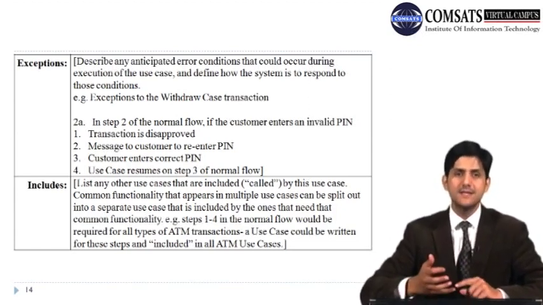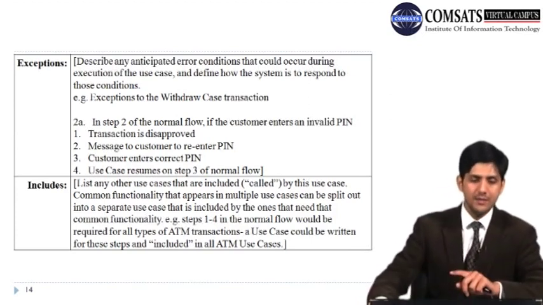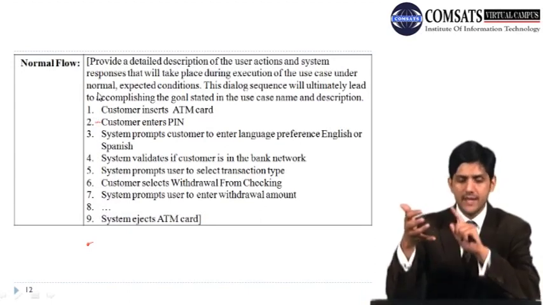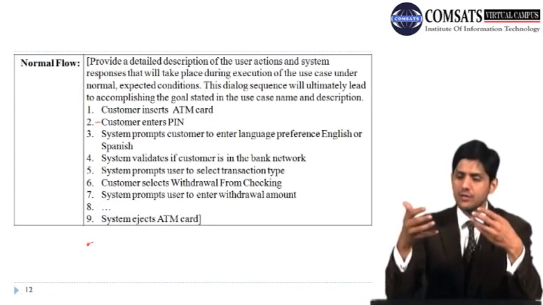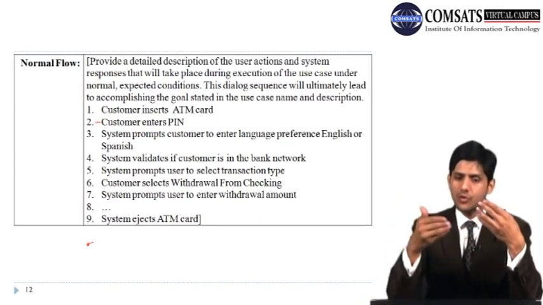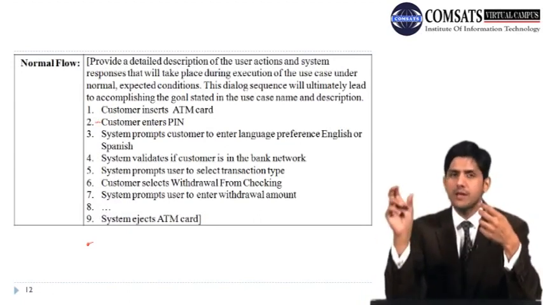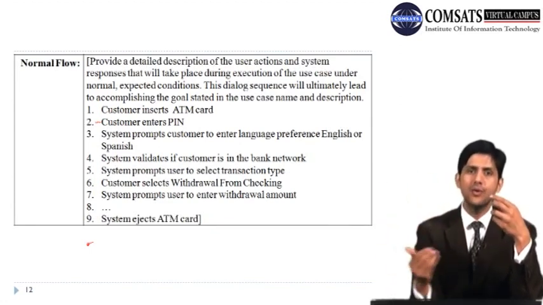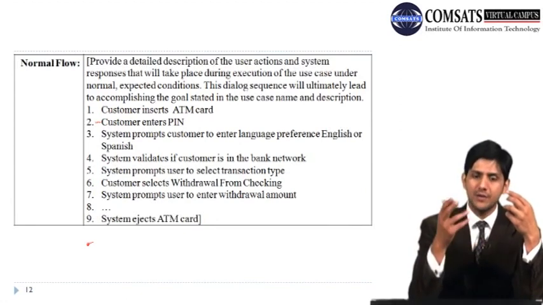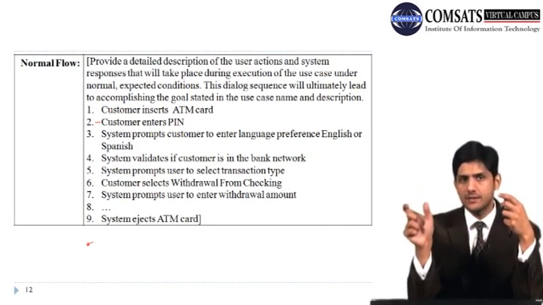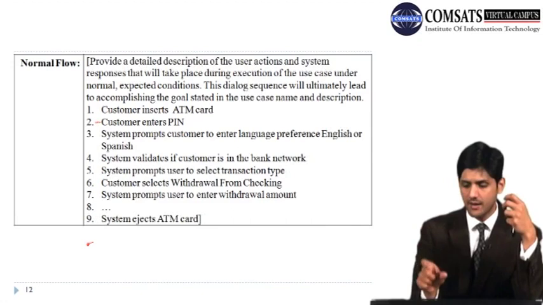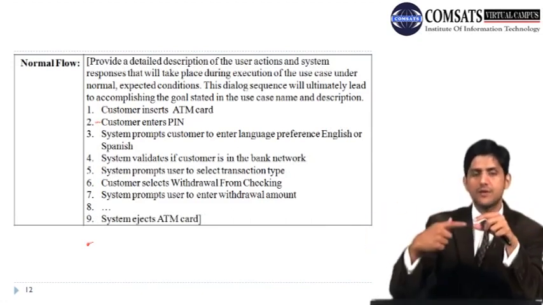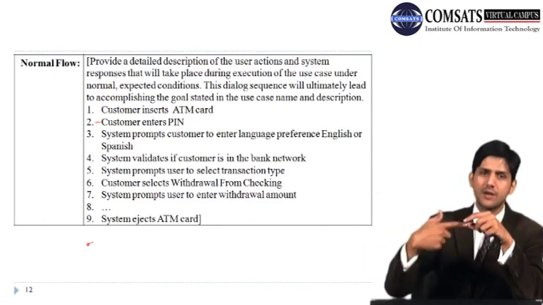For example, what are these steps 1 to 4? The customer inserting an ATM card, entering the PIN number, selecting a language, and bank validation. These 4 steps are common to all the use cases. So what we can do is make this one use case and put it in all the use cases, so every use case is going to include that functionality. If you remember that include interaction, whenever you select a transaction type, you will include that functionality. When you're withdrawing cash, you are actually including that functionality.